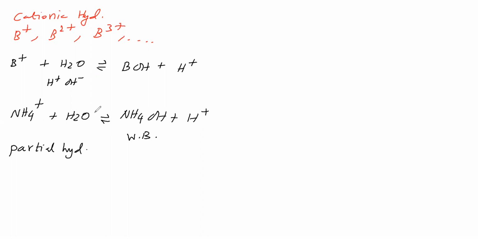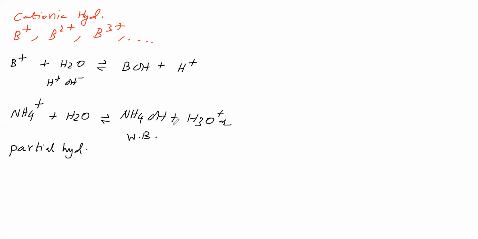Now we will see the nature of the resultant solution when the cation undergoes hydrolysis. In the resultant solution, the base is there and H plus is there. This H plus is a strong acid and exists as H3O plus. The strongest acid existing in aqueous solution is H3O plus. It is a weak base, therefore the resultant solution is acidic. So if the cation undergoes hydrolysis, the resultant solution is acidic.